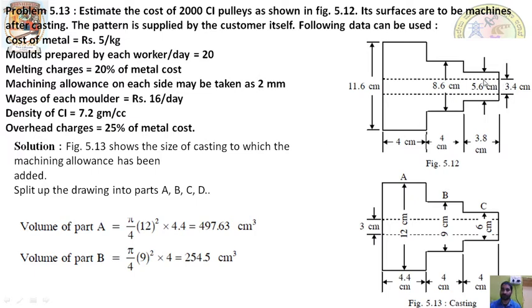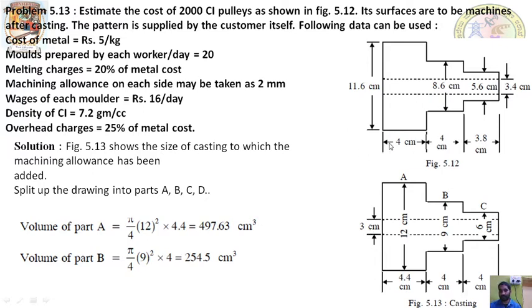So 2 mm this side and 2 mm this side, we have to include the material. Initially it is 3.4 minus 0.4, 3 mm. So we have to machine it and increase its diameter to 3.4. For a hollow shape you have to reduce the diameter, and for an outside surface you have to increase the diameter. So 0.2 each side means 3.4 will become 3 centimeter, since it is a hole.